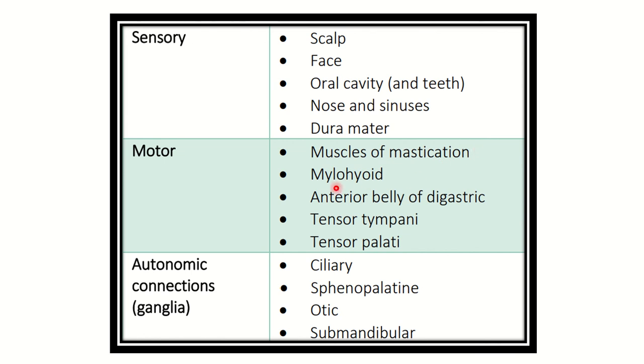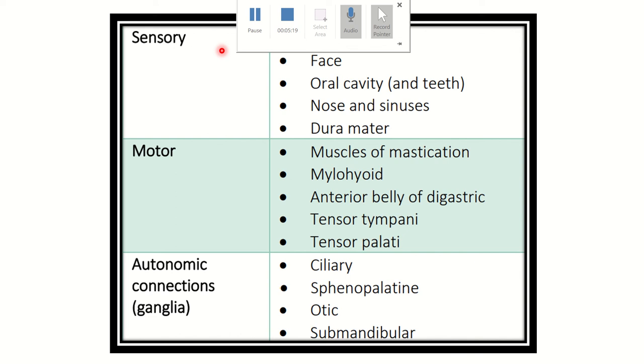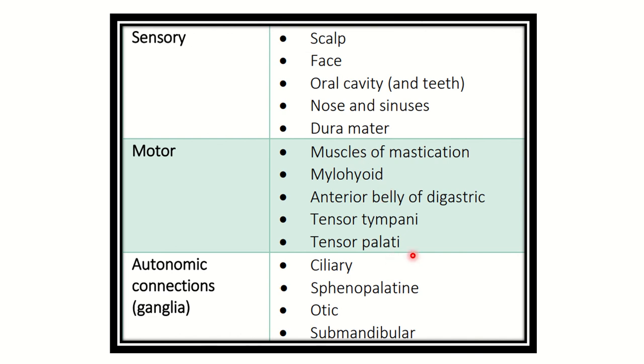On the other hand, 4 other muscles such as mylohyoid, anterior belly of the digastric, tensor tympani, tensor veli palatini, and some autonomic connections such as the ciliary ganglion, sphenopalatine ganglion, otic ganglion, and submandibular ganglion. So this is in short about the trigeminal nerve.